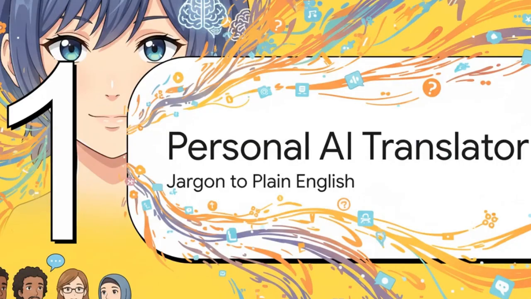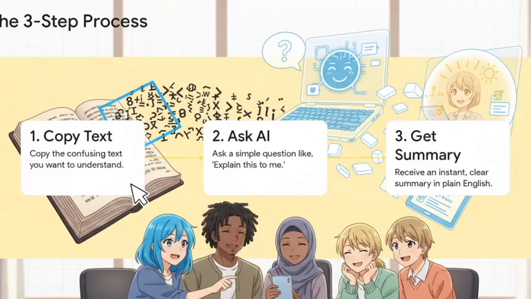Okay, so let's dive into this. The first and maybe the most powerful way to use AI in your daily life is to treat it like your own personal translator for exactly this kind of complicated information. And it's not complicated at all. It's a super simple three-step process. You copy the confusing text, you paste it into an AI tool, and then you just ask a simple question, something like, "Can you explain this to me like I'm not a lawyer?" And in seconds, boom, you get a clear summary.